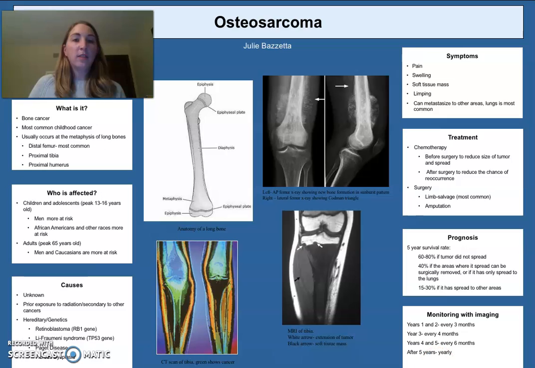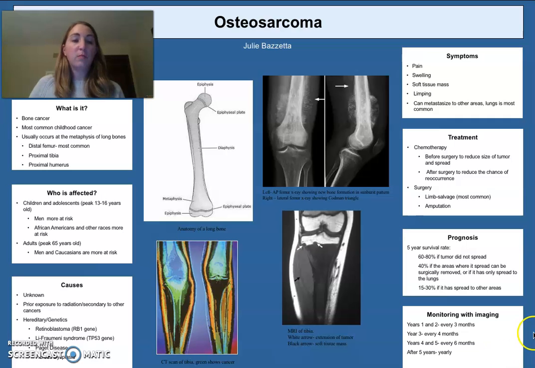The prognosis today is much better than it was in the past because of the use of chemotherapy. The 5-year survival rate is 60 to 80% if the tumor is localized, 40% if the areas to where it was spread were able to be completely removed through surgery or it was only spread to the lungs, and a 15 to 30% chance if it has spread to other areas.